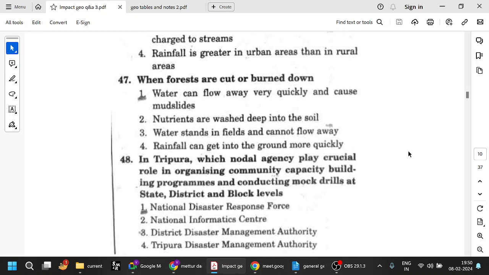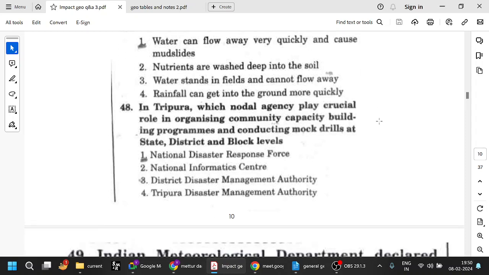So when forests are cut or burned down, obviously there won't be any obstruction. So water can flow away very quickly and cause mudslides. So the rest of the options you can also see. Nutrients are washed deep into the soil, not like that. They will be leached away. Water stands in fields and cannot flow away. Rainfall can get into the ground more quickly. All that is fine. Water will flow. It will flow away very quickly and can cause mudslides. Remember that.